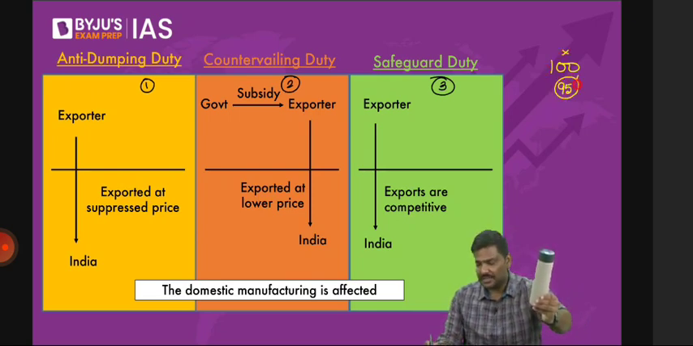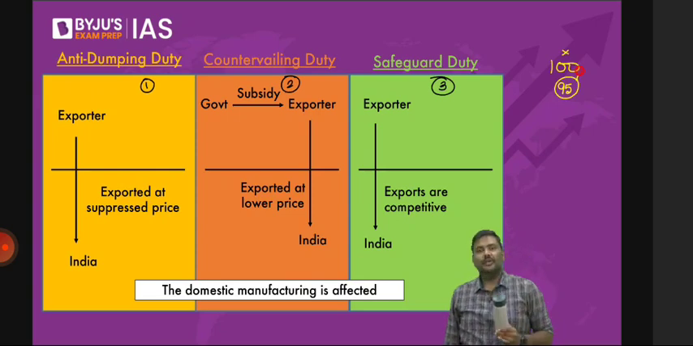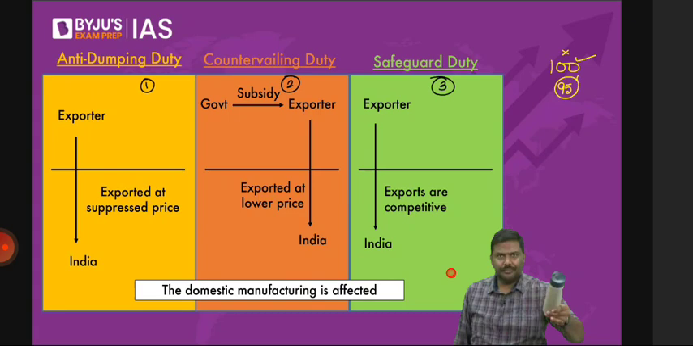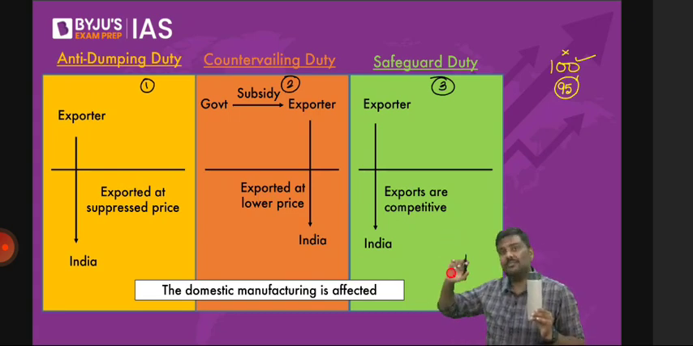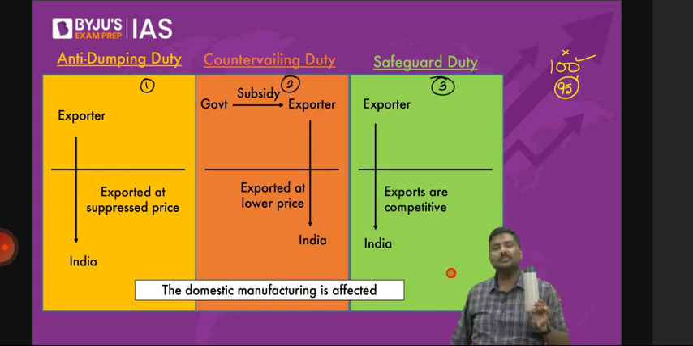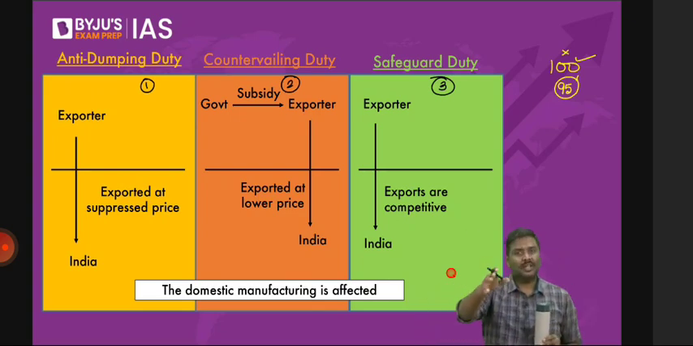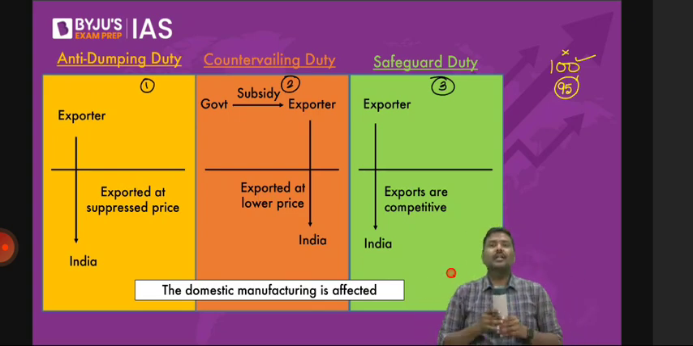Is the logic okay here? I'll repeat it. When I export it to the rest of the world, I will export it at, let's say, 100 rupees. But when I export to India, not at 100, at 95. I will reduce the price of the product. I will suppress. Suppress means reduce the price of the product. Now, when the bottle comes to India at 95, you also have manufactured the bottle, but the price of that bottle is, let's say, 100 rupees.